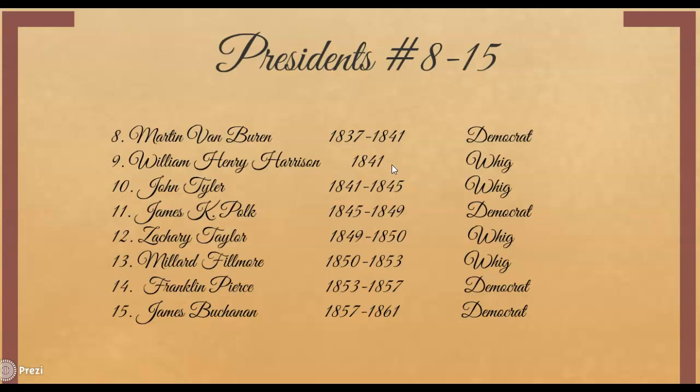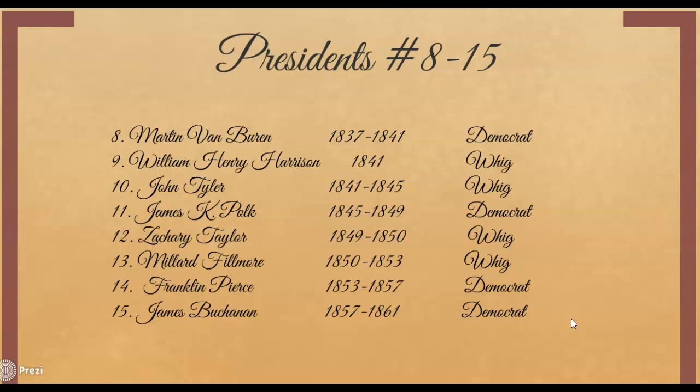He dies in office. So some unique things to know about him is he's number 9, 1841, an old war general, and he is the first of the Whig Party, okay, he's the first of the Whigs. All right, once he died after 30 days, John Tyler takes over, and he will finish out that term. That's 1841 to 1845, and he is remembered as a Whig as well. All right, number 11 is James K. Polk.